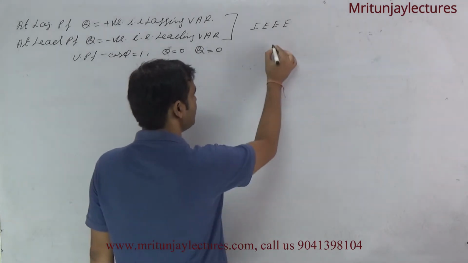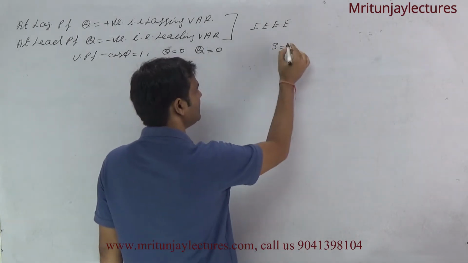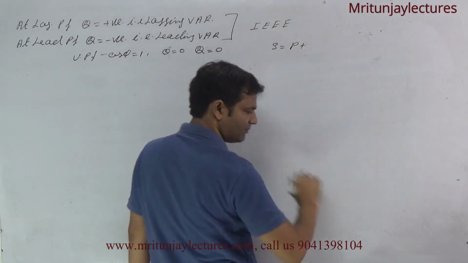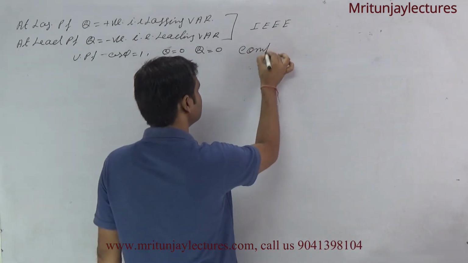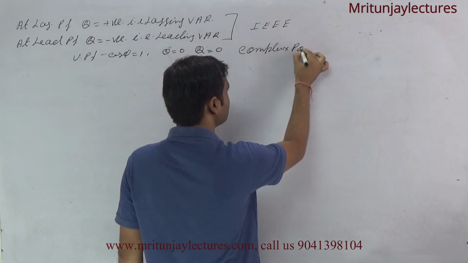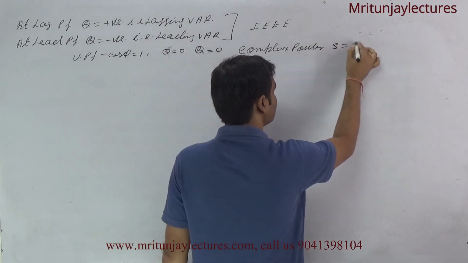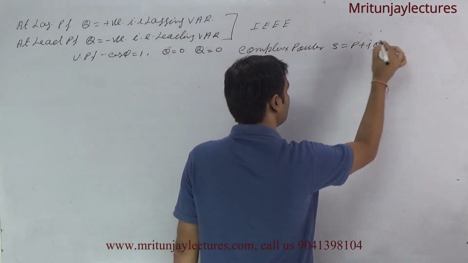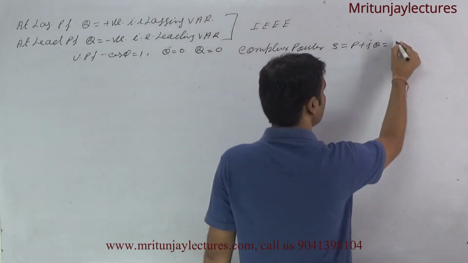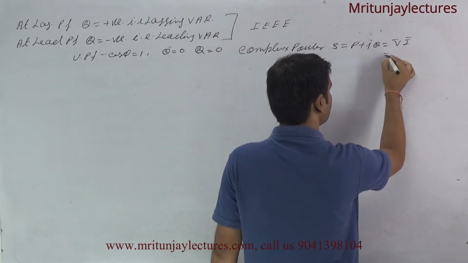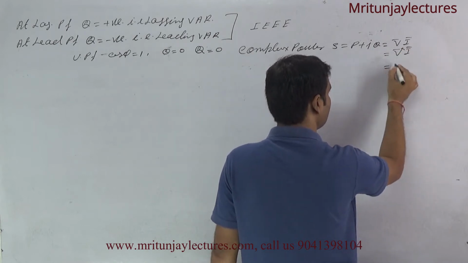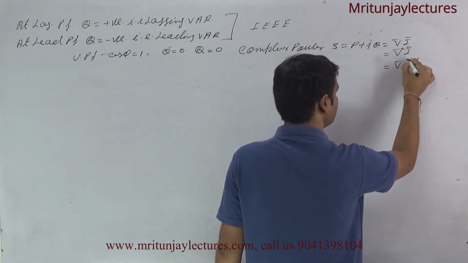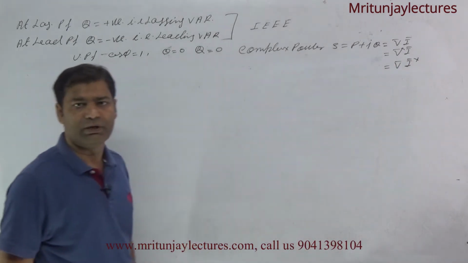Now the first question is: what about S? I know that is complex power. Complex power S will be equal to P plus jQ. This is V into I, or V into the conjugate of I, or this one. Which one is considerable and why?